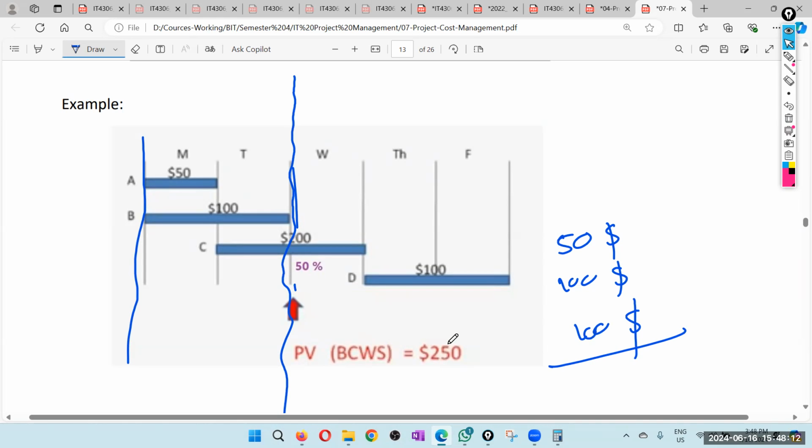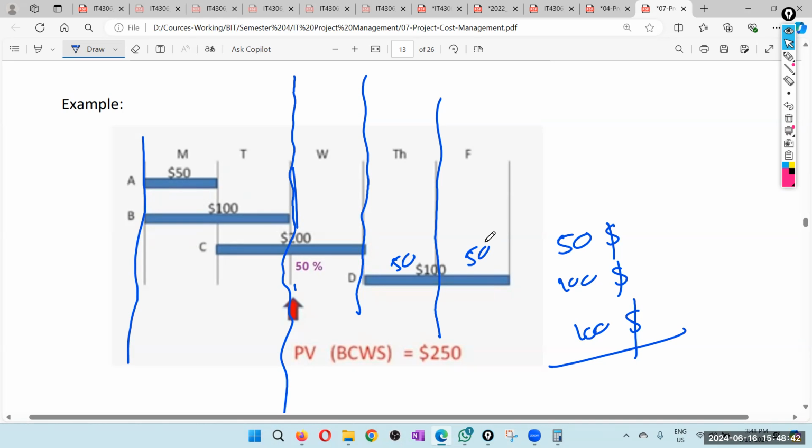So that is our plan value, the budgeted cost of work scheduled at the end of the second day. At the end of the third day, plan value is 200 plus 100, 300, 350. At the end of the fourth day, the budgeted cost is 400, because another $50 here, 50-50, assuming that we equally divide. So usually you can equally divide.